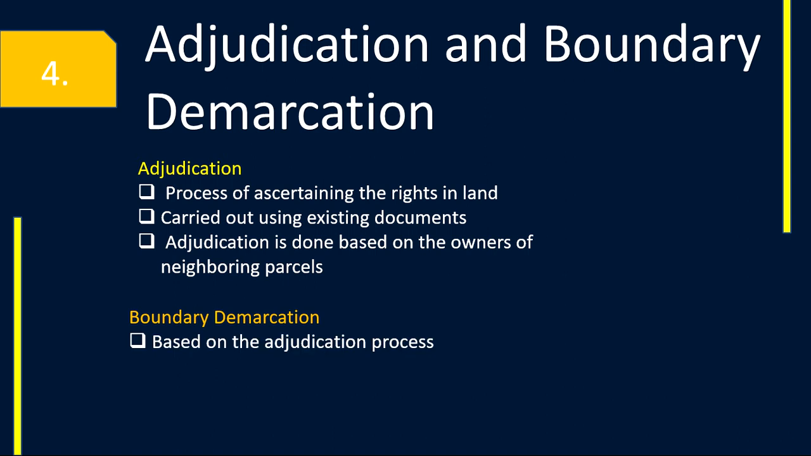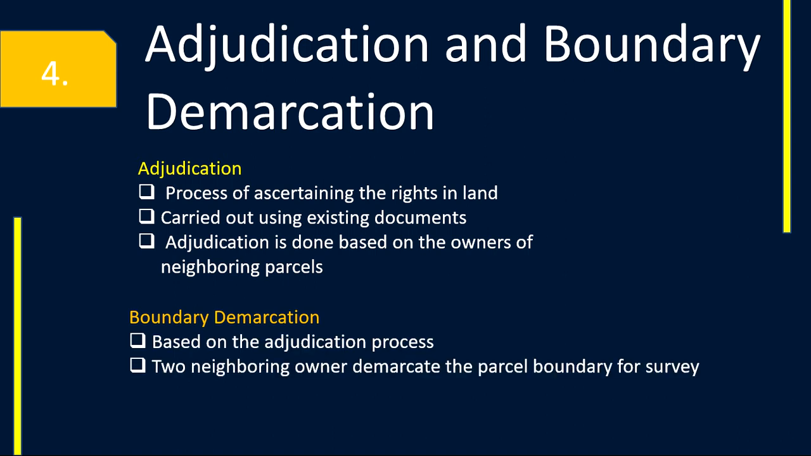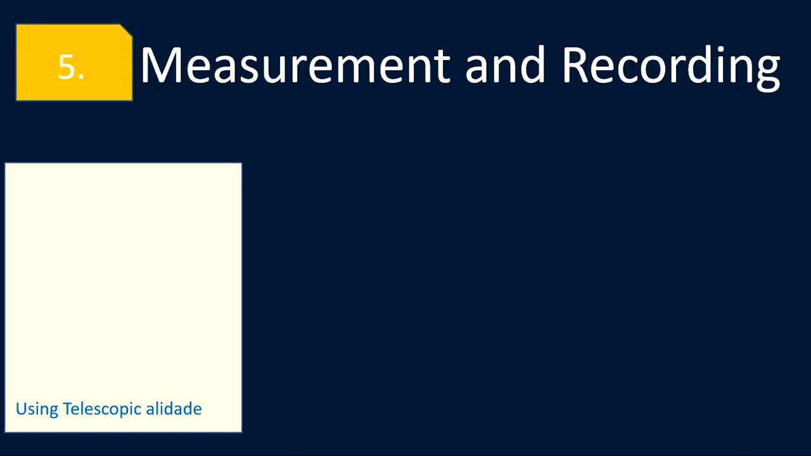Boundary demarcation is based on the adjudication process. Two neighboring owners demarcate the parcel boundary for survey. Pegs, pillars, pipes, etc. are used for demarcation. And the next is measurement and recording using telescopic LEDed.